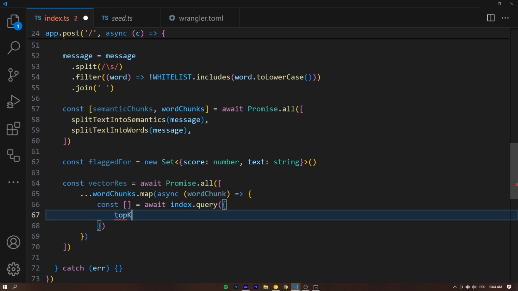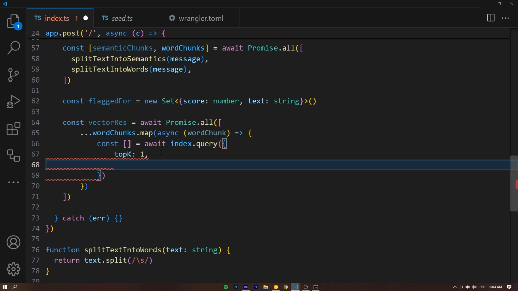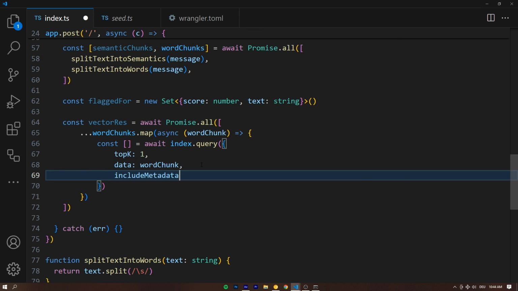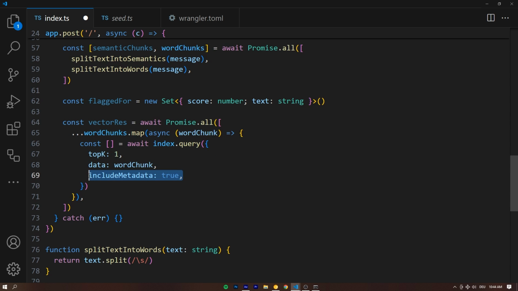So the topK, how many vectors we want to retrieve from our vector database, is going to be 1, because we only care about the closest match, right? This is always going to be the most accurate match. And if we did 5 or something, the rest 4 would never be a closer match than the first one. So we just don't care about them. It doesn't make sense to get them. The data is going to be the word chunk. There we go. And we're also going to say includeMetadata true, which is going to include the text metadata.